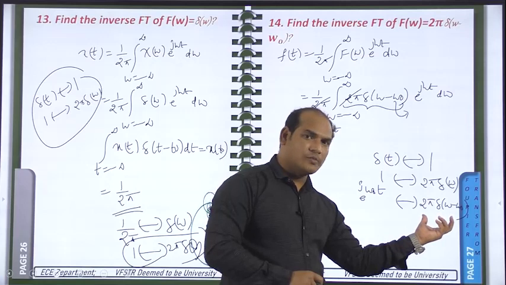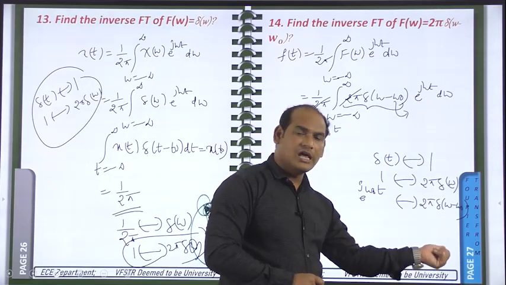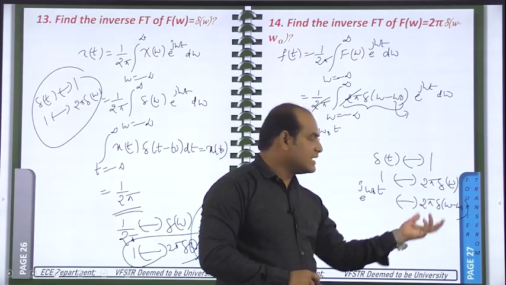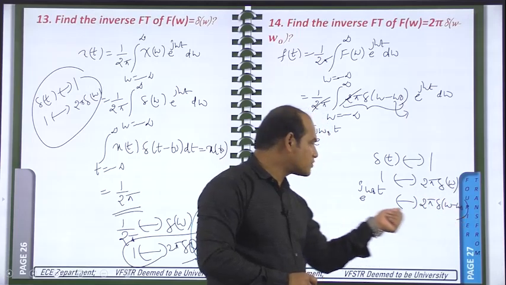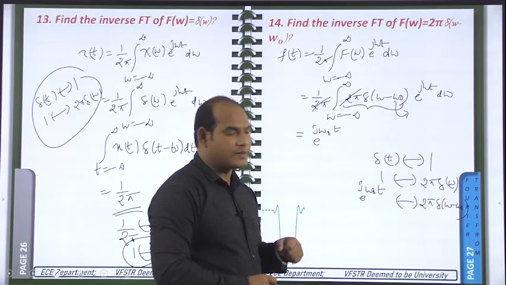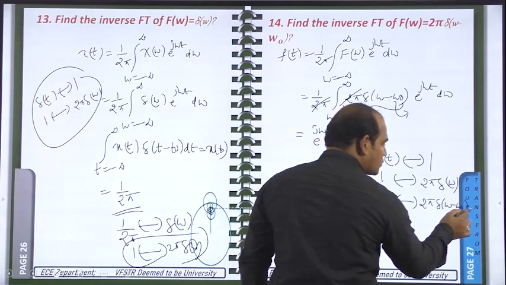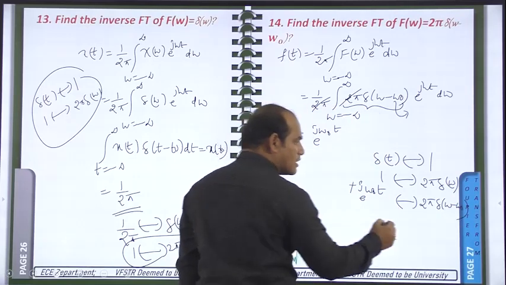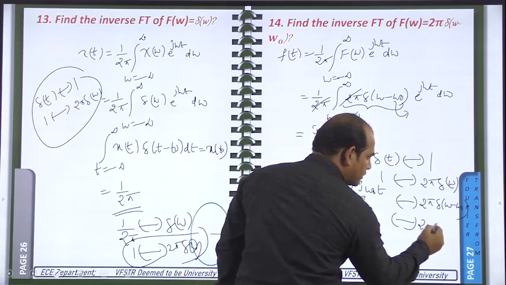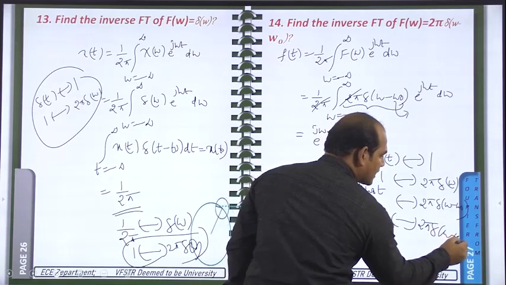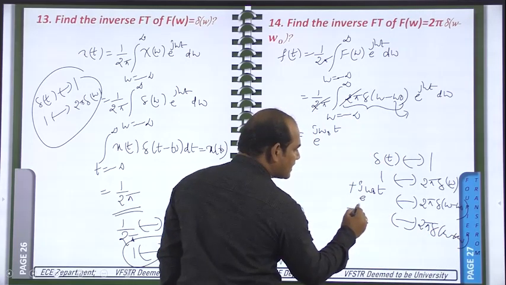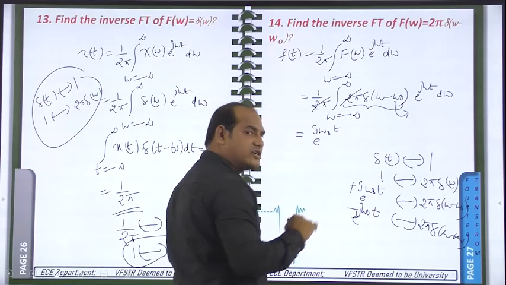So shifting in one domain, whether it is time domain or frequency domain, you will get exponentials in the other domain. Here shifting we have done in the frequency domain, so the exponential term you are getting in the time domain. But here minus omega naught is there, here you will get plus. Whenever you have like this 2 pi into del of omega plus omega naught, here you will have e power minus j omega naught into t.